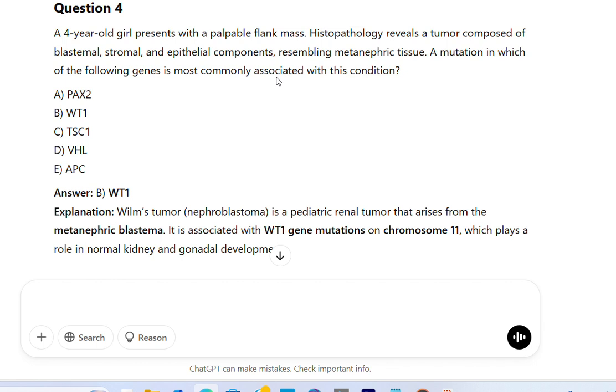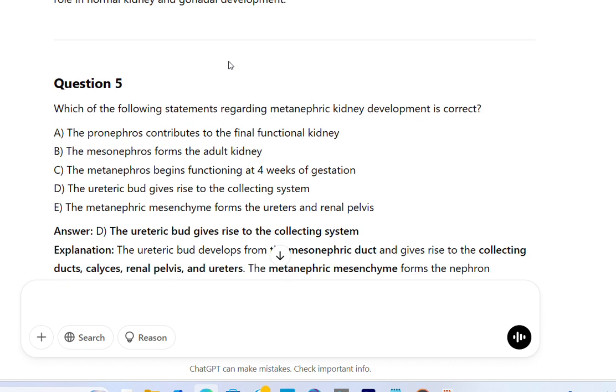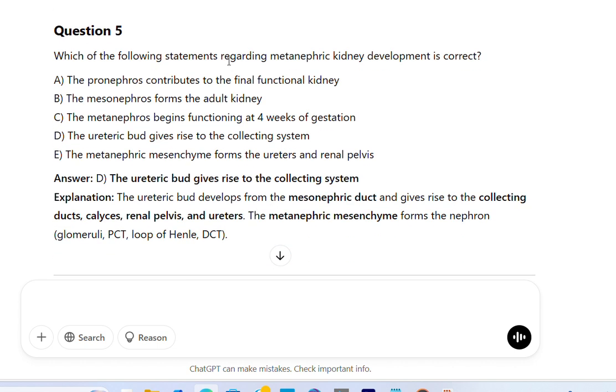Explanation. Wilms tumor, nephroblastoma, is a pediatric renal tumor that arises from the metanephric blastema. It is associated with WT1 gene mutations on chromosome 11, which plays a role in normal kidney and gonadal development. Question 5. Which of the following statements regarding metanephric kidney development is correct?